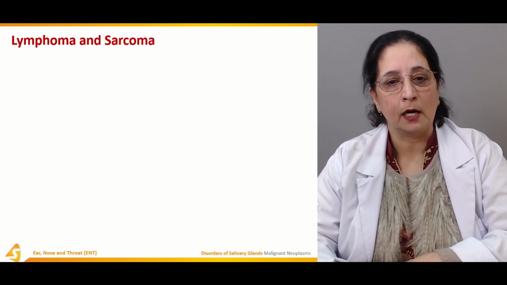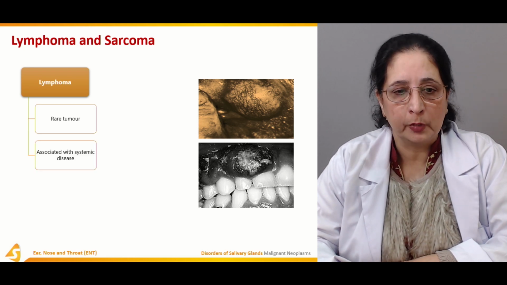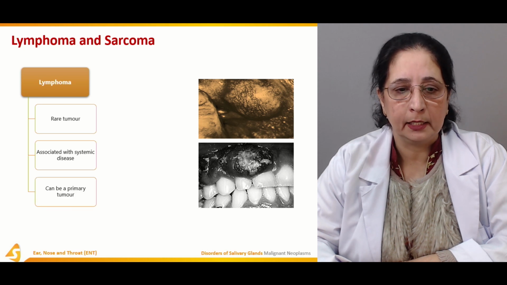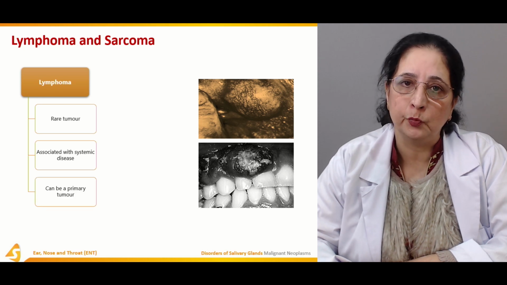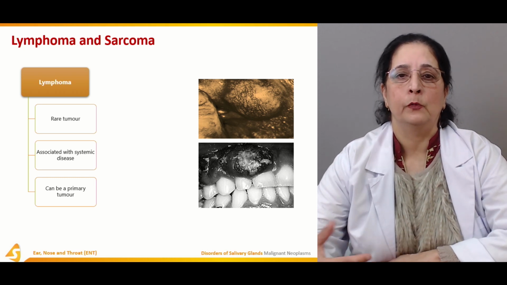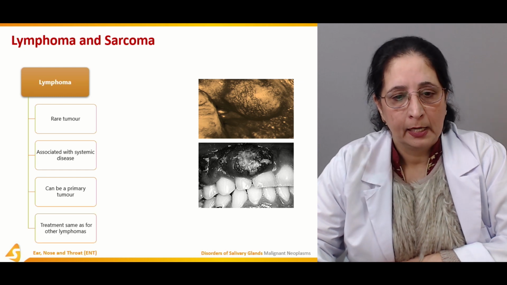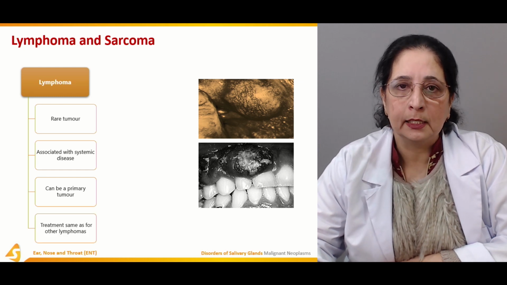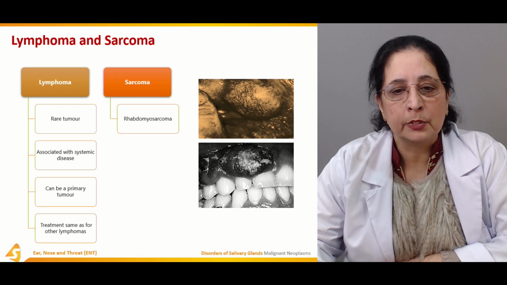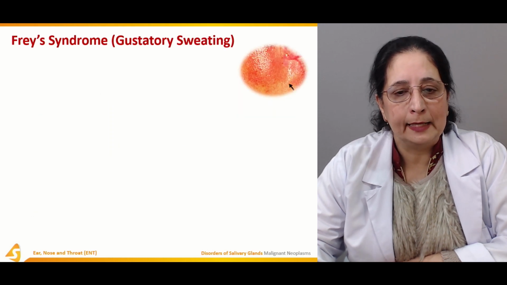Lymphomas and sarcomas. Lymphoma is a rare tumor associated with systemic disease, though it can be a primary tumor. So it's rare, can be a primary lymphoma, but mostly it is associated with systemic disease. Treatment is the same as for other lymphomas. Sarcomas: rhabdomyosarcoma, rarely arising from the parotid gland.